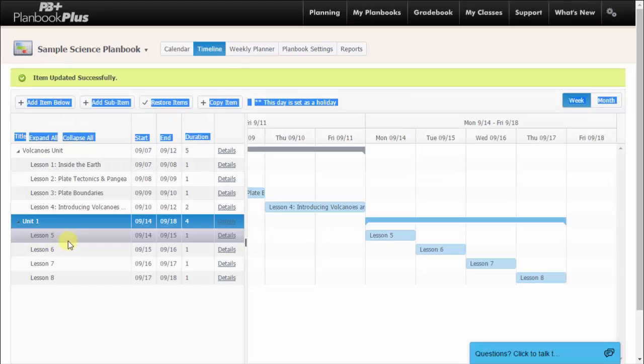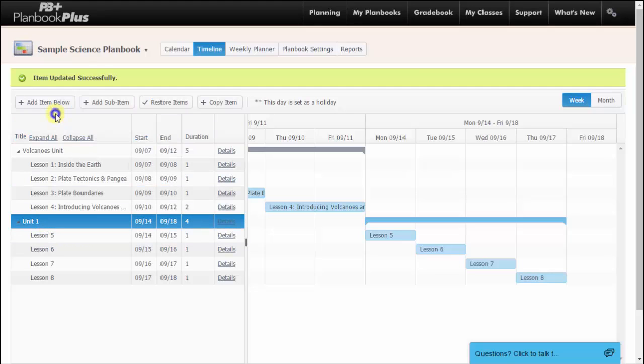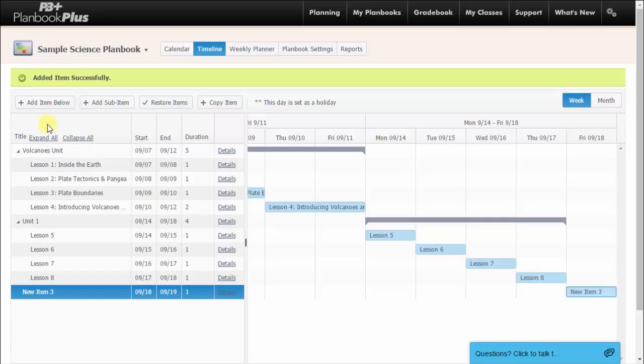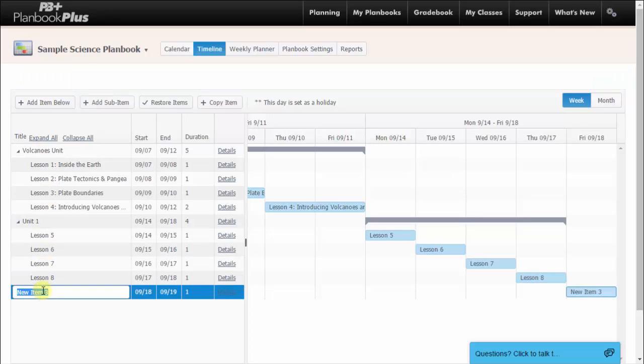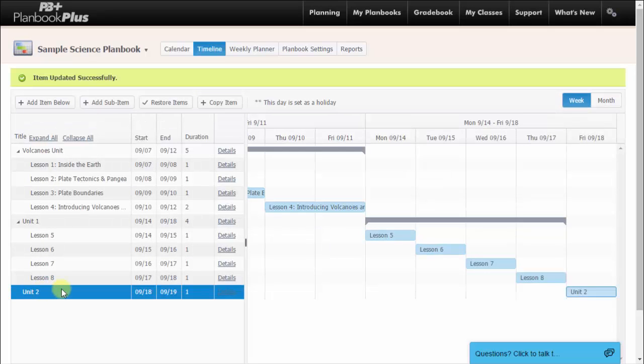If you are working on an outline from scratch, then you can also create these units and groups as you are outlining your lessons. So now I'm going to create another unit underneath Unit 1. So I want to add an item at the same level as Unit 1. So I'm going to highlight Unit 1 and click on Add Item Below. Let me rename this Unit 2. Now let me add a few items into Unit 2.